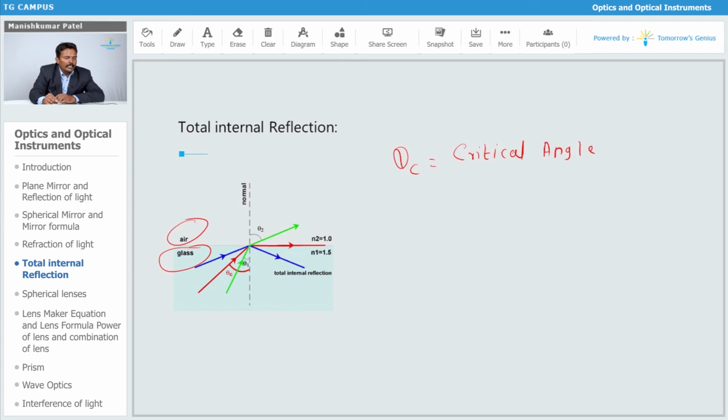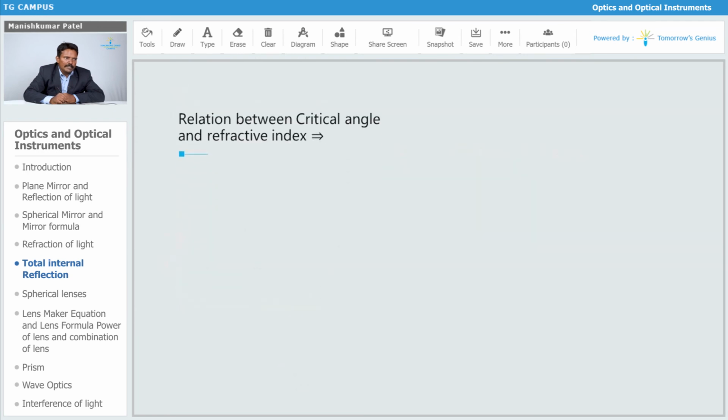Then the angle of refraction also increases. For a particular angle of incidence, the angle of refraction becomes exactly 90 degrees. That value of angle of incidence we call the critical angle. Then if you increase the angle of incidence beyond the critical angle, it will get reflected into the same medium, the one I have shown by the blue color, and the one shown by the red color is the critical angle. This is how it gets reflected into the same medium.